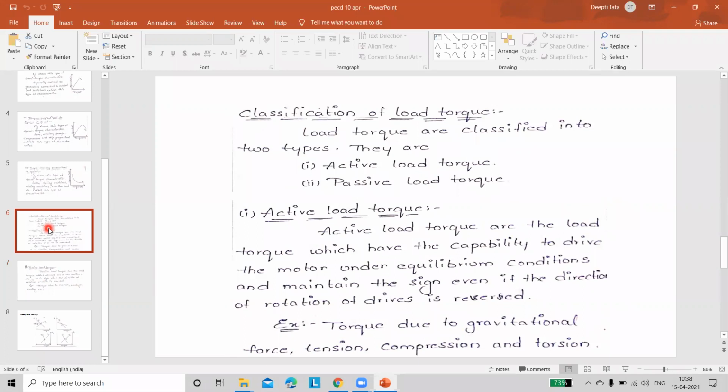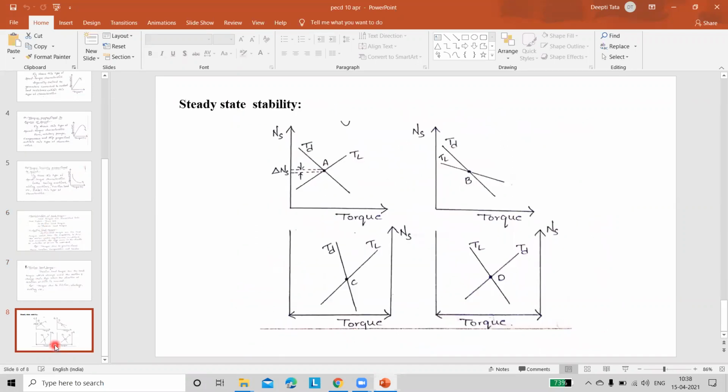If the sign is changed, meaning the motor speed is changed in the opposite direction, then it comes under passive. If the motor speed is rotating in the same direction, it comes under active loads, right? And the last topic here is steady state stability.